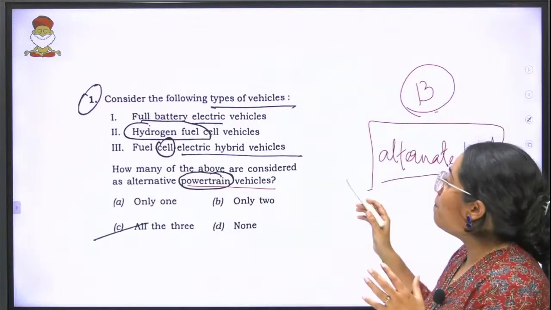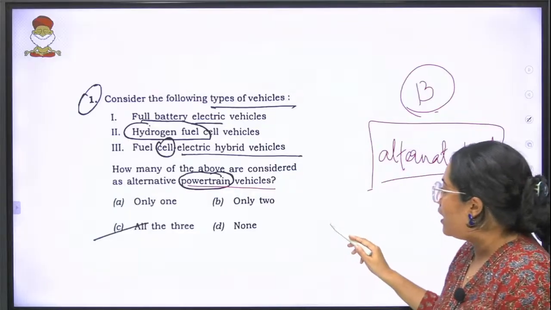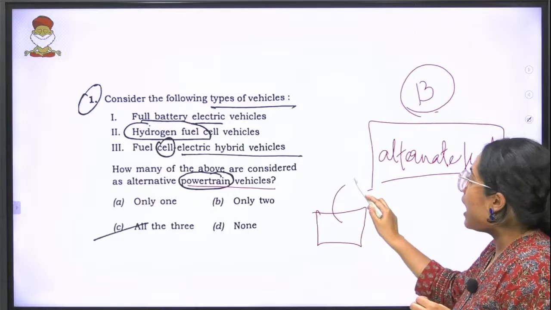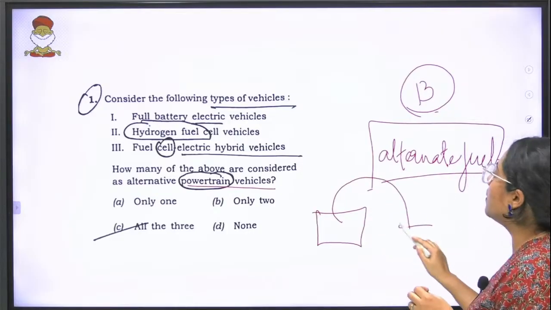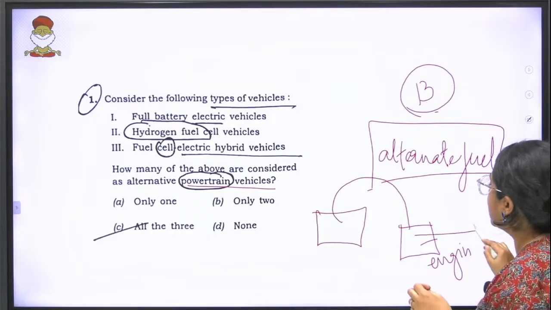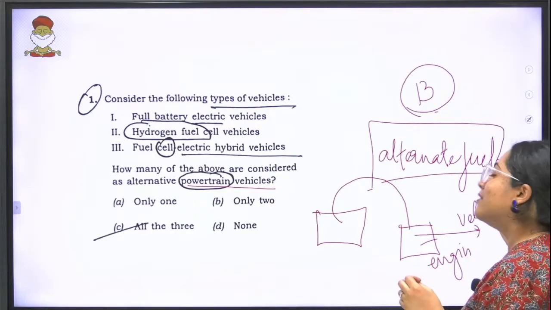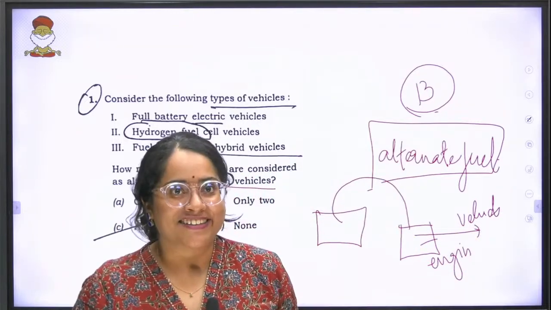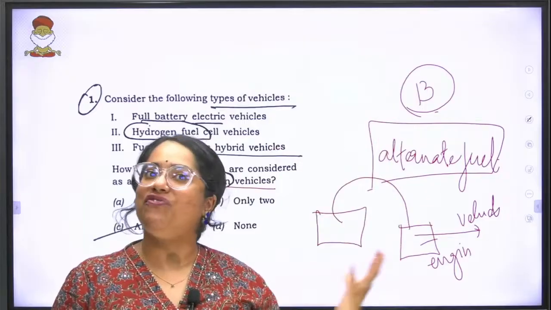Powertrain primarily means that the power is generated in one source and the generated source transfers the power to the engine, and the engine drives the vehicle forward. Sounds familiar? This is what almost all our vehicles are. It's not some out of the world technology.